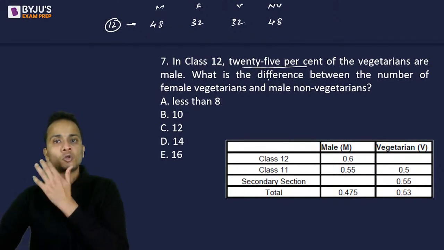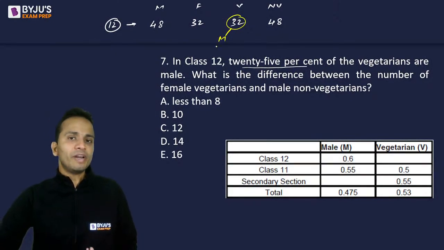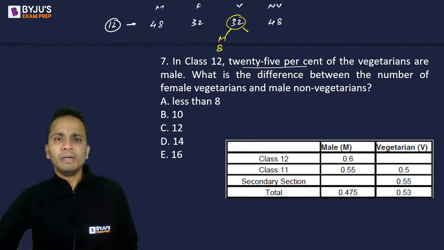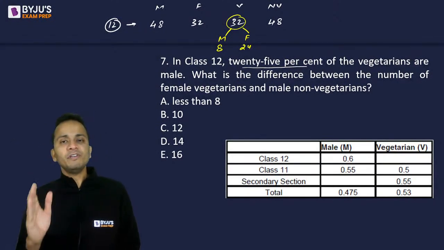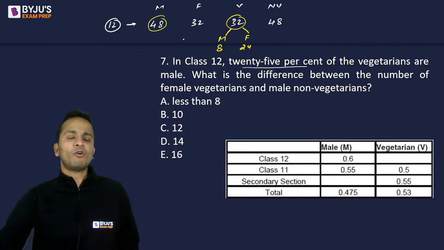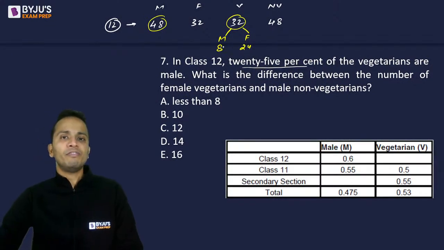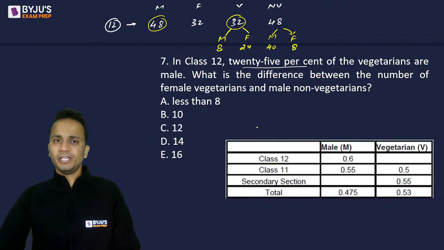They are saying that 25% of the vegetarians are male. So 32 का 25% कितना होगा? 8. 8 are males. So females will be 24. So among vegetarians, males will be 8 and females are 24. What is the total number of males? Total number of males are 48, out of which 8 are vegetarians. So remaining males, that is 40 males, will be non-vegetarians, and remaining females, that is 8 females, will be non-vegetarians.